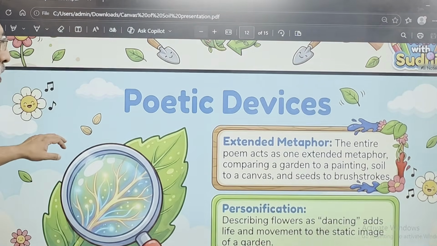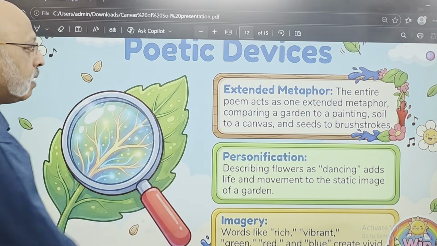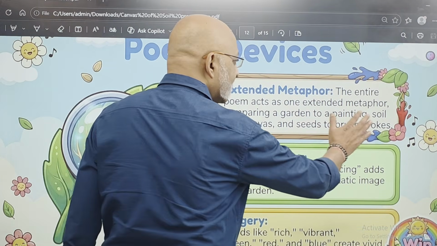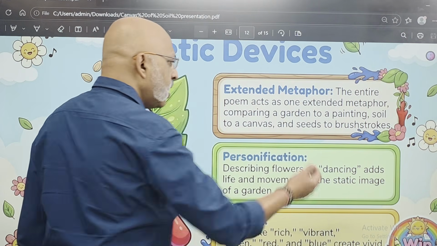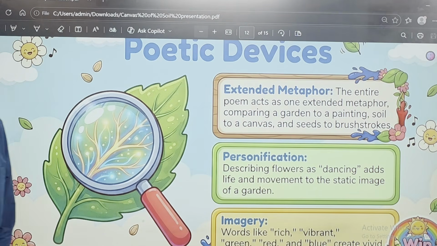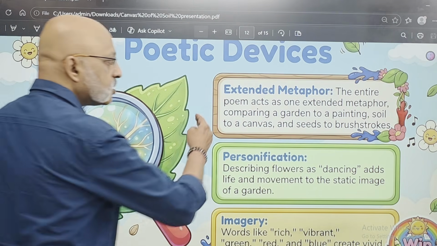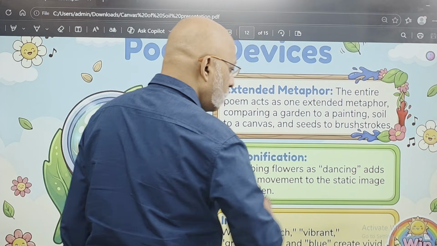Then, which are the different poetic devices which have been used? The first one is an extended metaphor, because the entire poem acts as an extended metaphor, comparing a garden to a painting. Throughout the poem, that's what we saw, right? Soil to canvas and seeds to brush strokes, right? And the flowers to paint, right? So all these things are metaphors which are there throughout the poem.